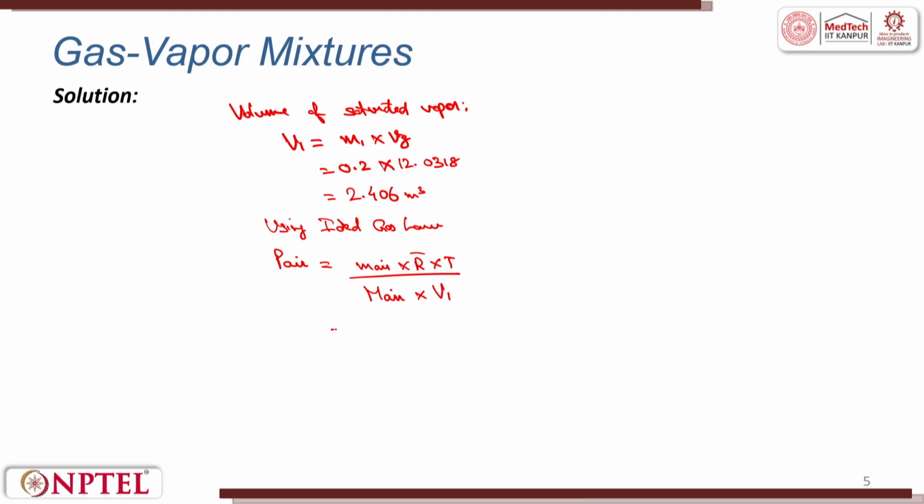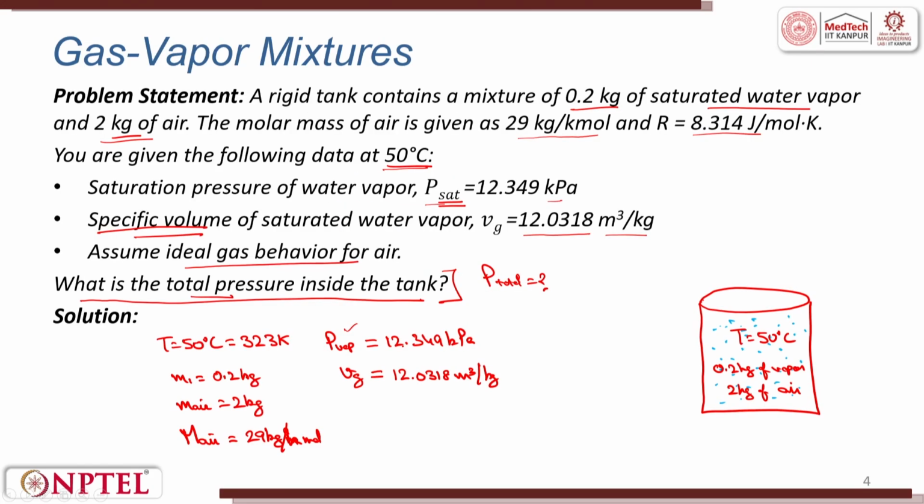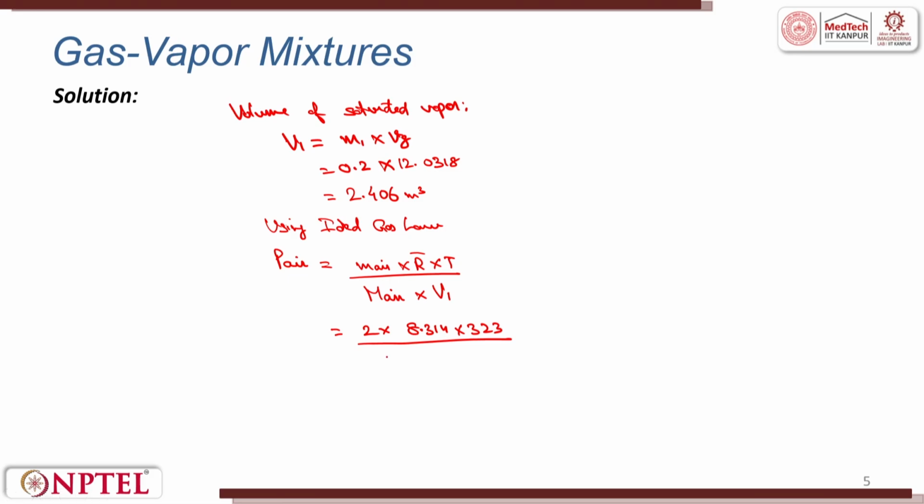Now, putting the values, I have 2 into 8.314 into 323 Kelvin by molar mass of air, which is given as 29 kg per kilomole. So, this is 29 into the volume we have just calculated, which is 2.406. I get the pressure of air as 76.97